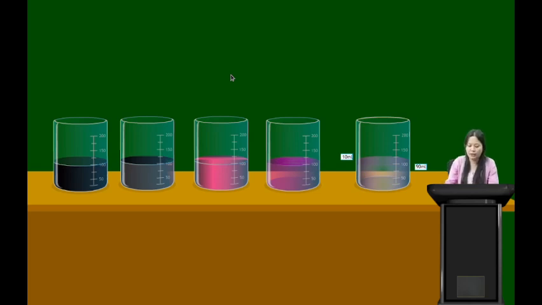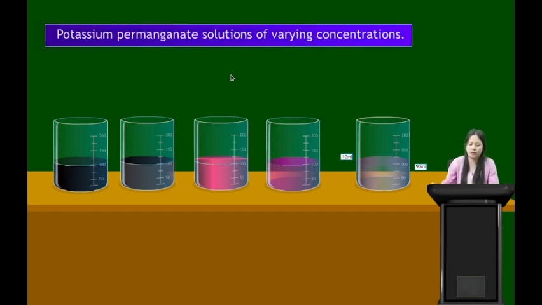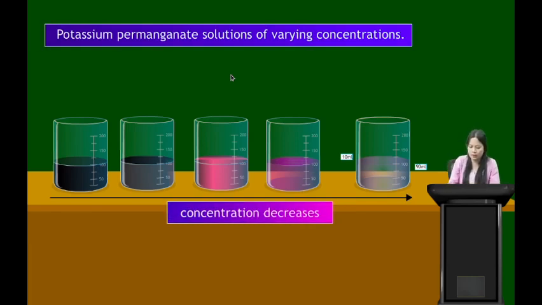So here we have potassium permanganate solution. Here the amount of potassium permanganate is very high, so it has high concentration, and here the amount of potassium permanganate is very less, so it is dilute solution. Potassium permanganate solutions of varying concentration. Here we see that concentration decreases from this side, because here we have more potassium permanganate and here we have less.